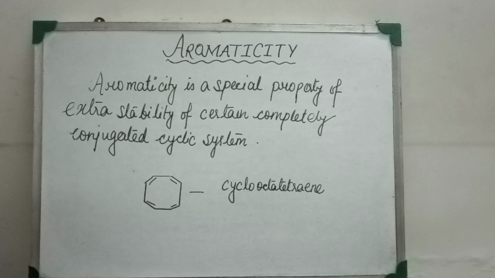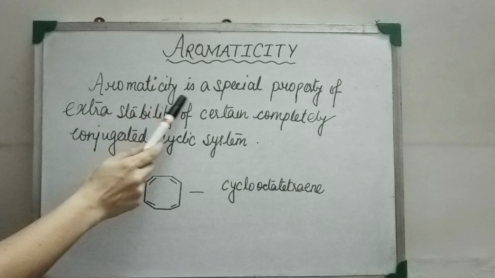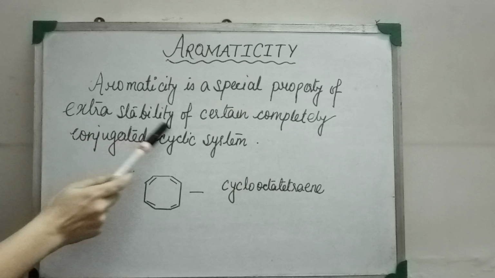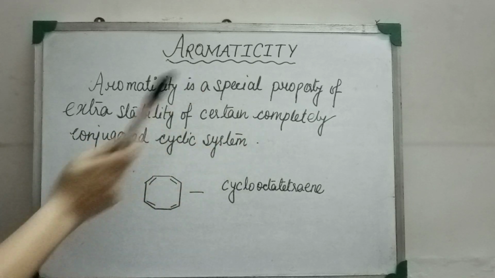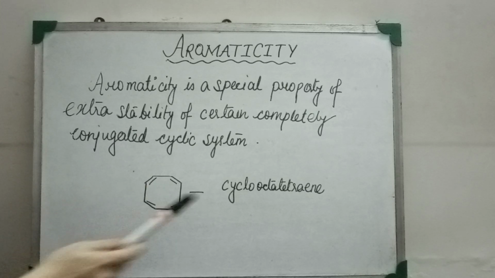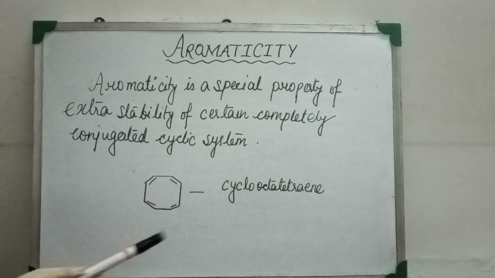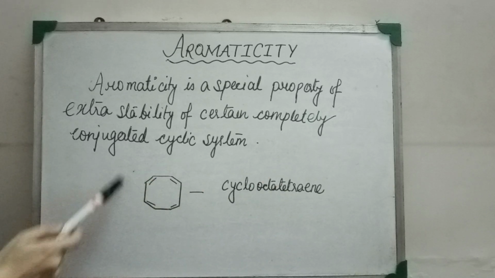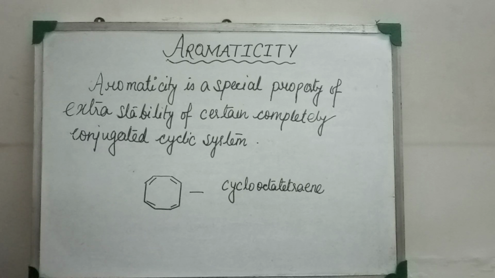First, let's see the definition of aromaticity. Aromaticity is a special property of extra stability of certain completely conjugated cyclic systems. I have taken an example of a molecule, cyclooctatetraene. The molecule has a closed ring, so it is cyclic in nature.